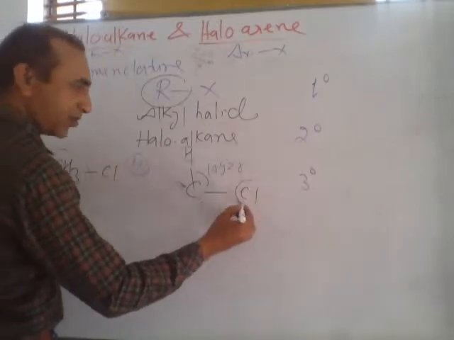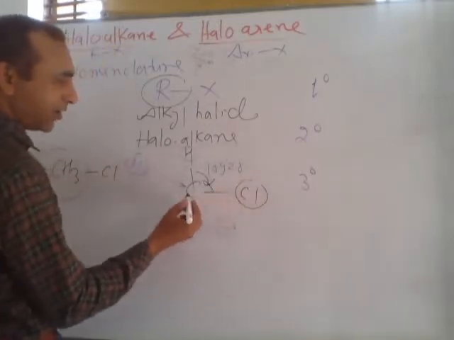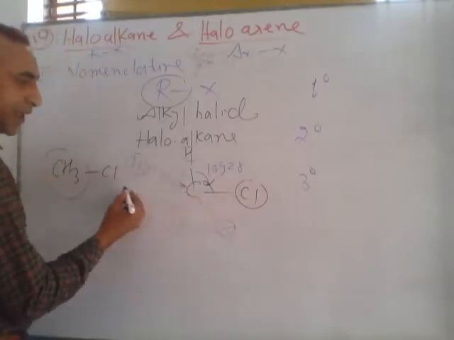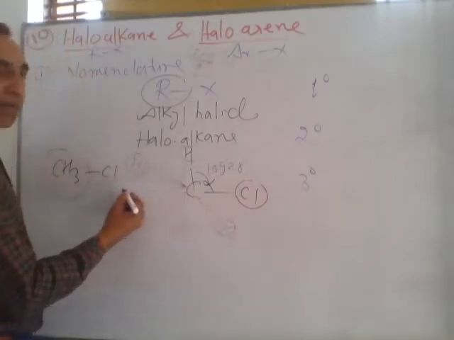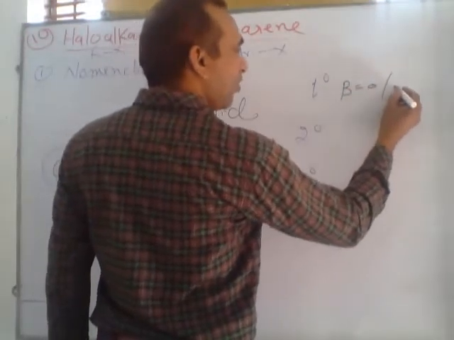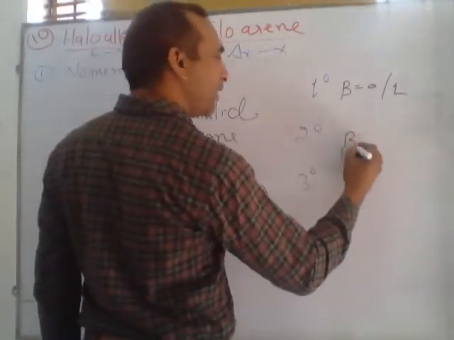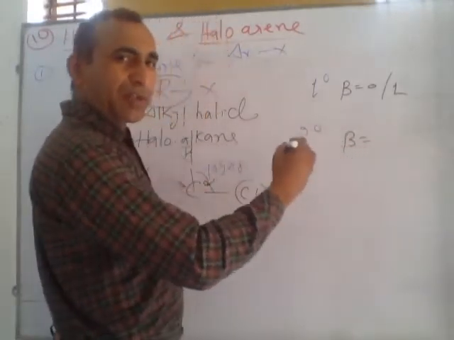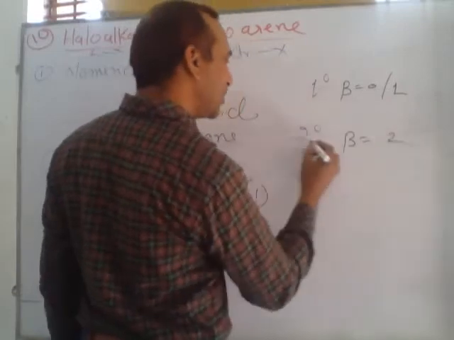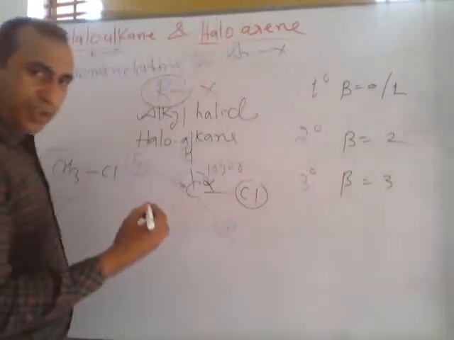This is the functional group, and the carbon which is directly connected with the functional group is called alpha, and the carbon which is connected with the alpha carbon is called beta. If there are beta carbons 0 or 1, this is called primary alkyl halide. If the beta carbons, carbons connected with alpha, are 2, this is secondary. If beta carbons are 3, this is called tertiary.